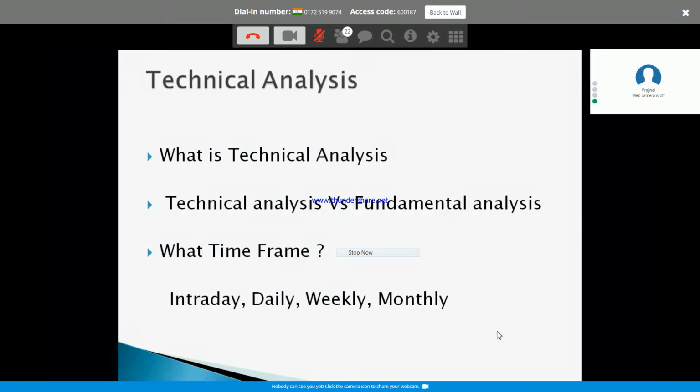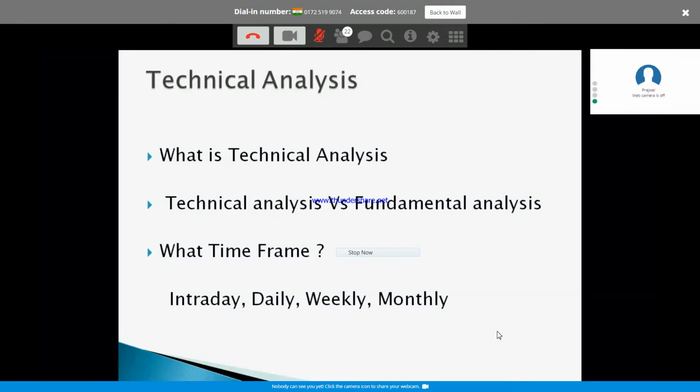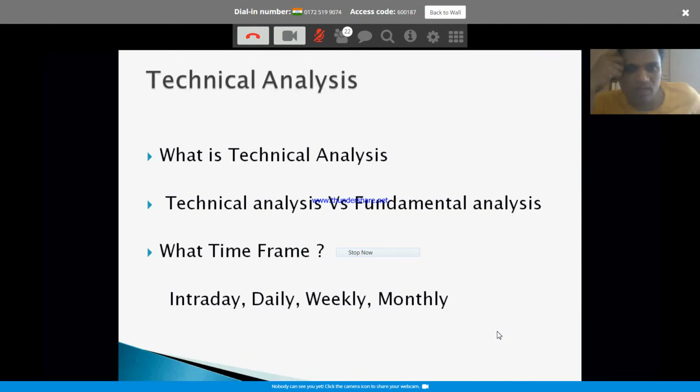But technical analysis has nothing to do with the quarter results or the sector, how the economy is doing, what is happening on the economic side. We are only based on the price, what we see on the chart, the price, how it is organized on the chart. Based on that, we will try to analyze if we can see any patterns that are emerging, and using that, we will try to forecast the future.